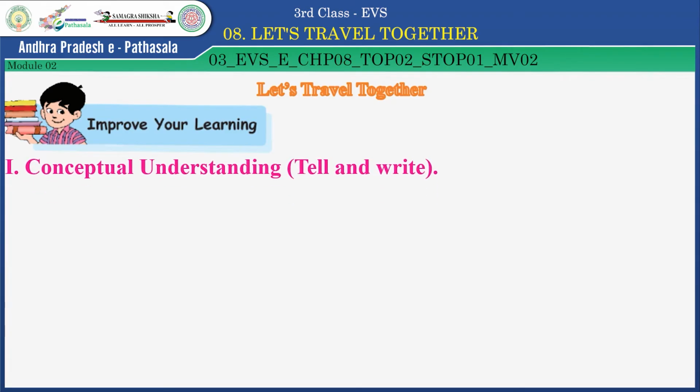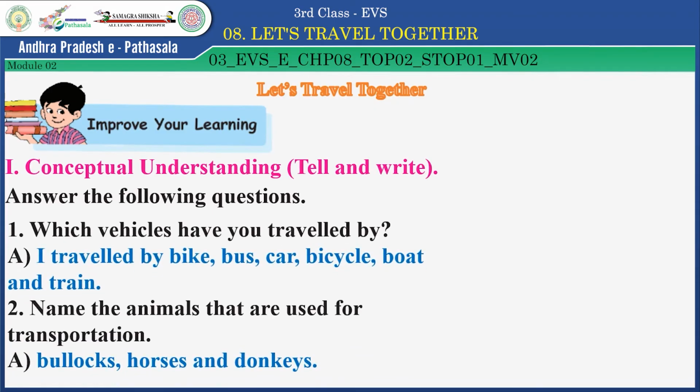Here, conceptual understanding means here are some questions. You have to answer orally and then you have to write them. Okay, answer the following questions. First question, which vehicles have you traveled by? Answer this question, children. Yes, I traveled by bike, bus, car, bicycle, boat and train. Very good.